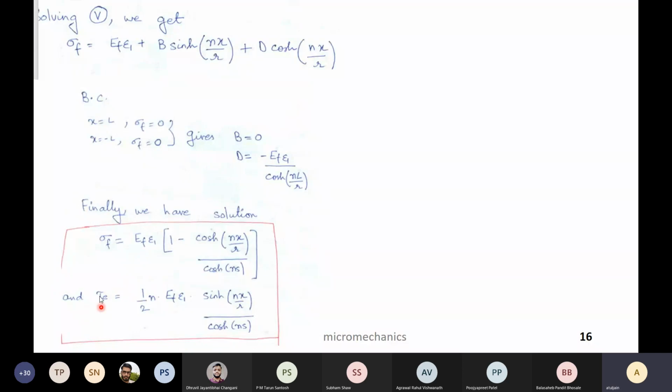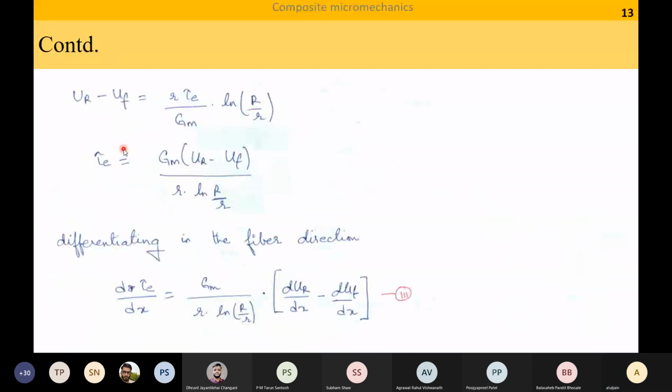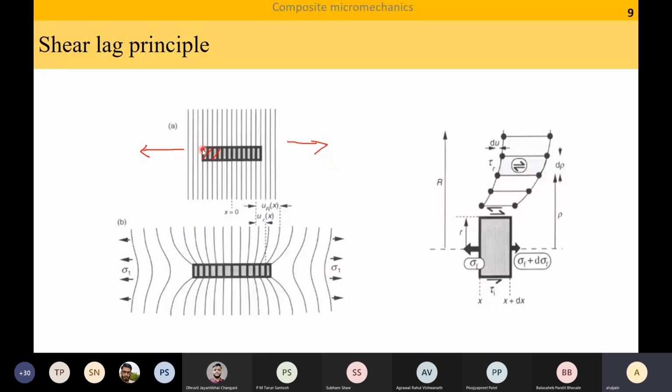The solution for something like that is going to be E1 F1 plus B sinh (Nx by R) plus D cosh (Nx by R). Now we need boundary conditions: when x is equal to L, sigma F is 0. When x is minus L, also sigma F is 0, meaning that at the tip of the fiber there is no stress transfer.